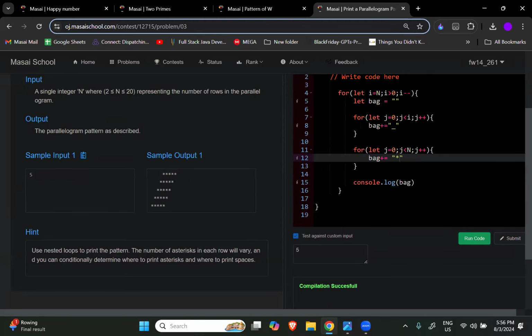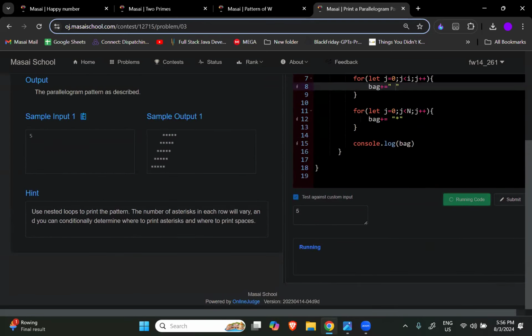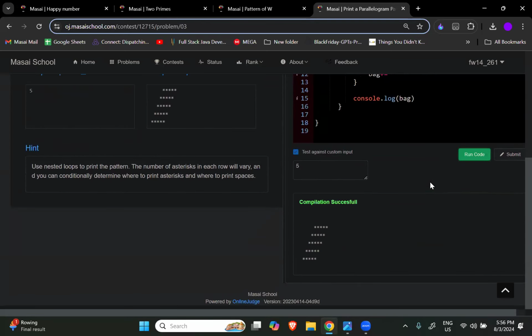Shall I remove the underscores? See, ये underscore हटा दिया. And if I run it again, isn't it a parallelogram? Was it hard? Absolutely not, right? Just make your approach proper and you will be able to do it, right?